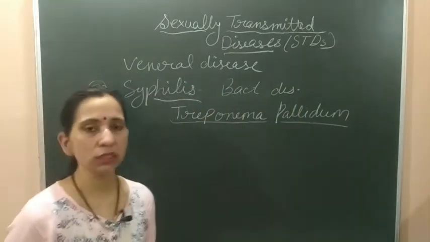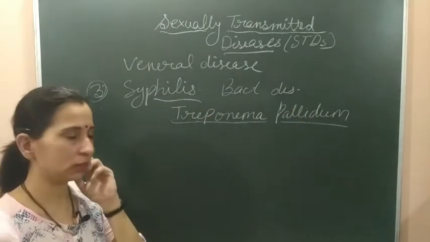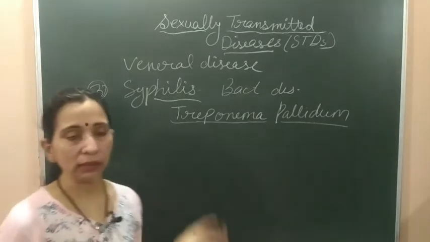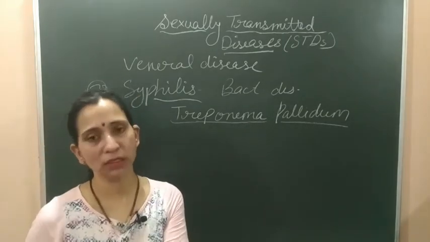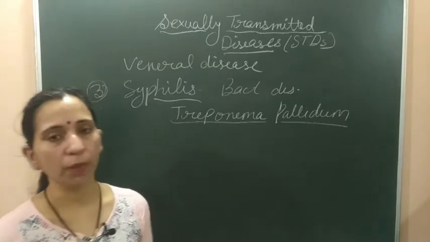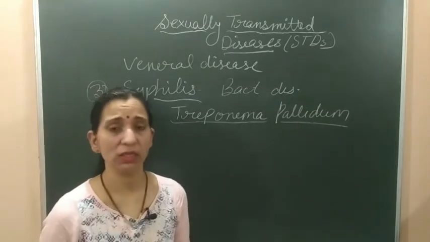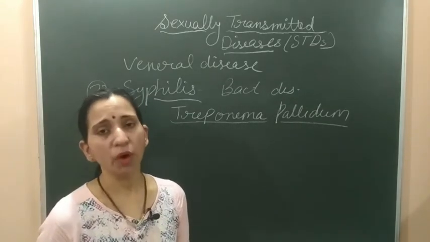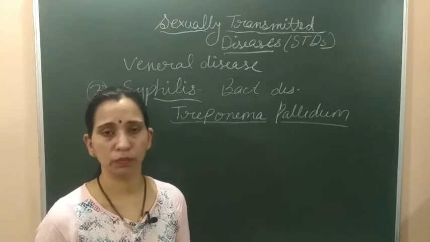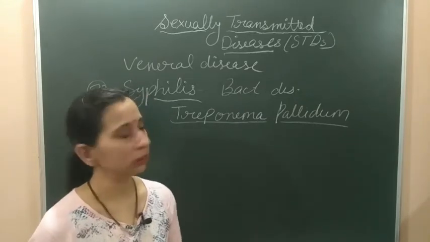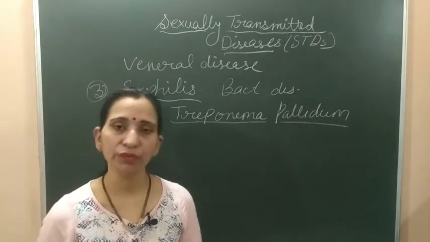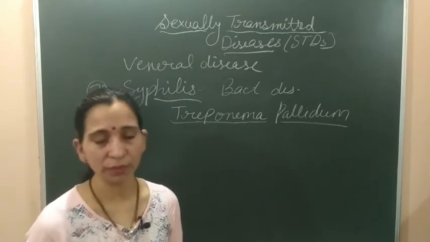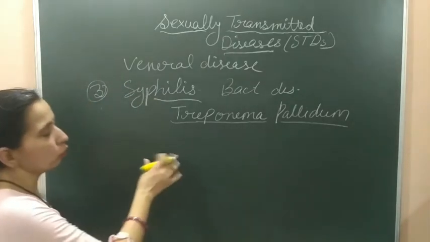This disease has very serious symptoms, and the symptoms are seen in many stages. One more important thing about this disease is that it can be transmitted from an infected mother to her newborn baby. During birth, the baby also gets the infection from the mother if the mother is infected. So let's see what the symptoms are.